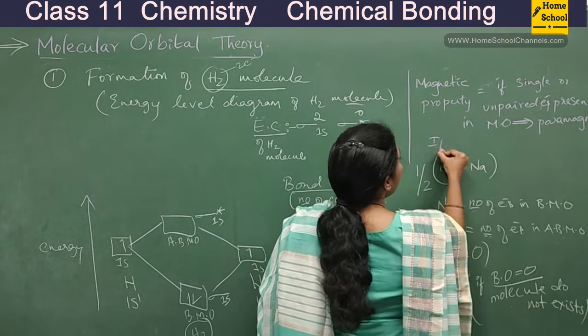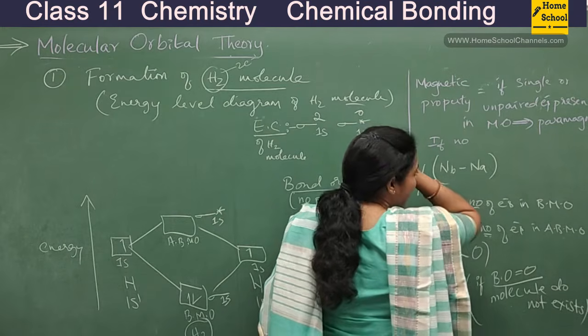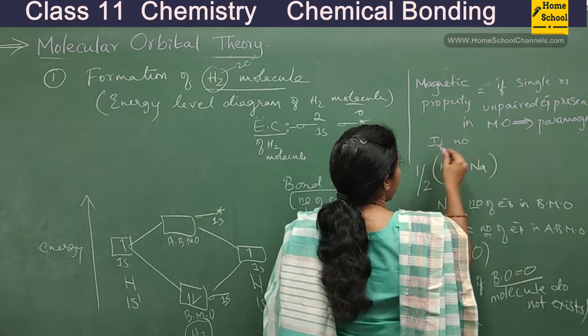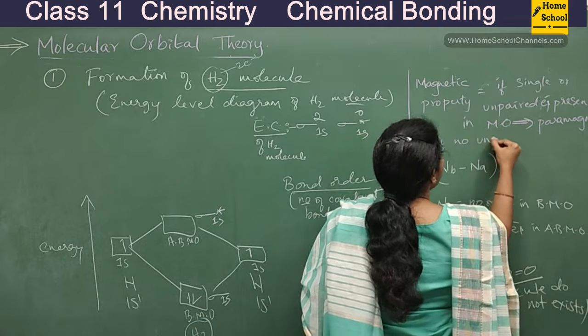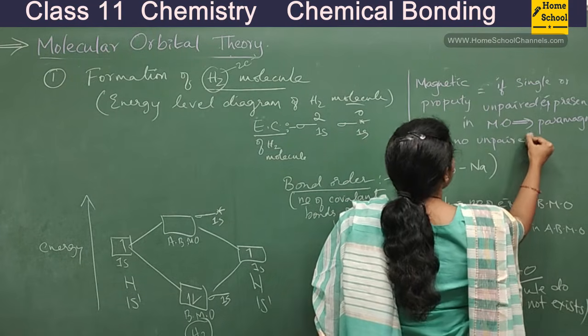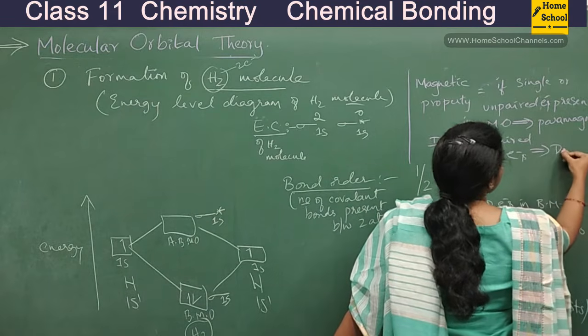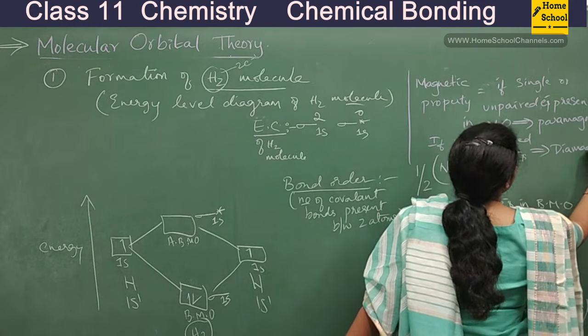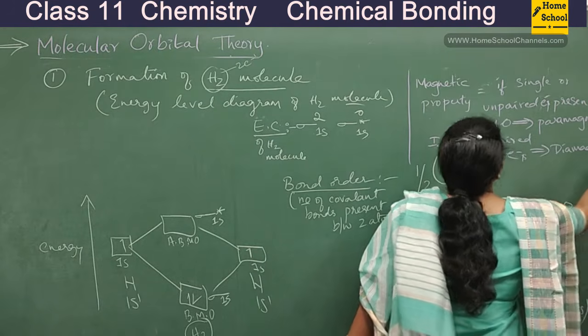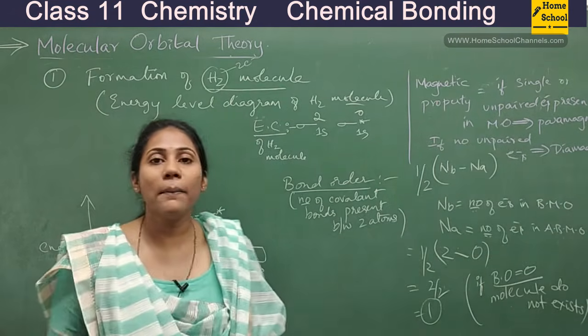If there are no unpaired electrons in orbitals, then the molecule is considered diamagnetic. All this you can note down, guys, they are very helpful. So this is all about the concept.